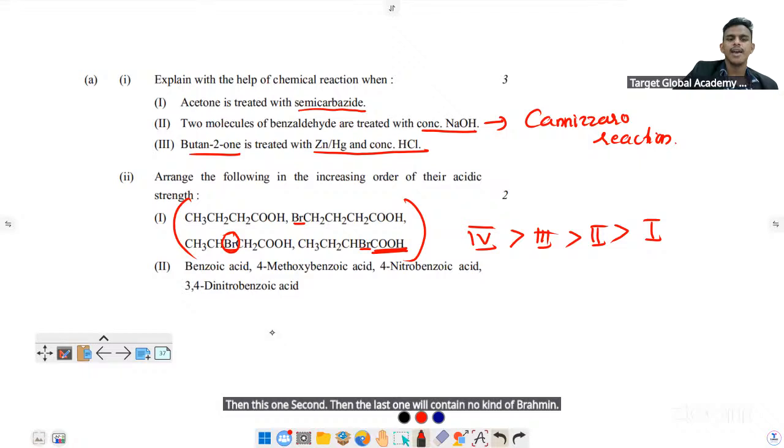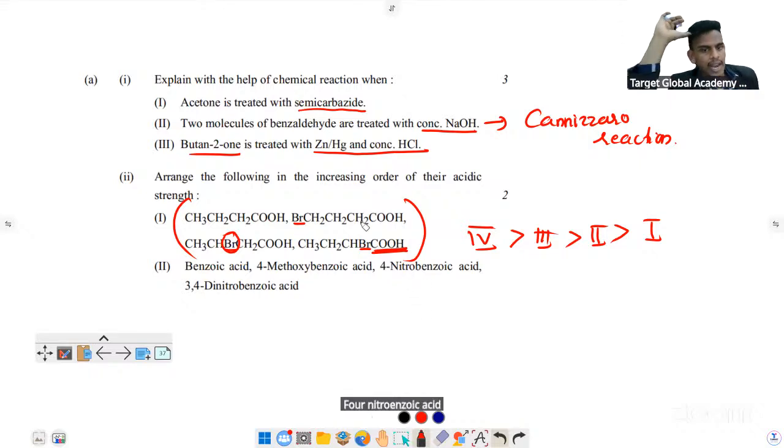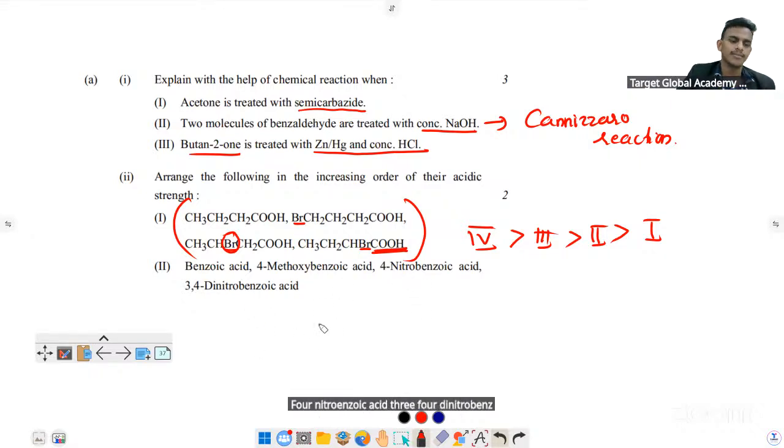What about this, benzoic acid? 4-methoxybenzoic acid, 4-nitrobenzoic acid, 3,4-dinitrobenzoic acid: which is highly acidic? You know, the nitro group will increase the acidity. 3,4-dinitrobenzoic acid is the most. Fourth one is the most.